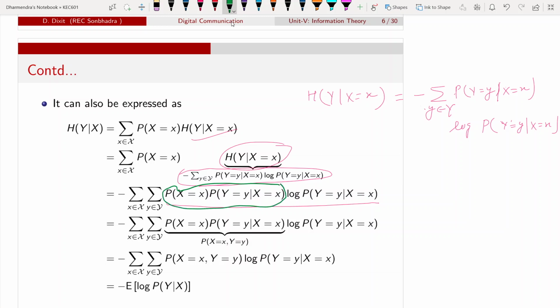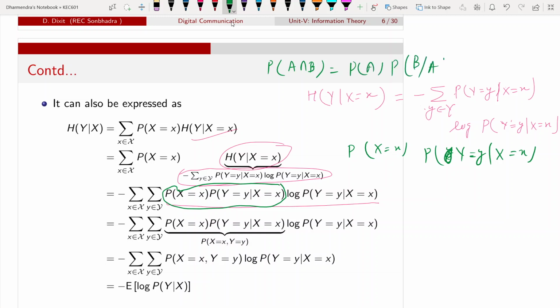that is P of capital X equal to small x, and P of capital Y. This can be written as a joint probability. Recall, A intersection B can be written as A into B given A, like this.